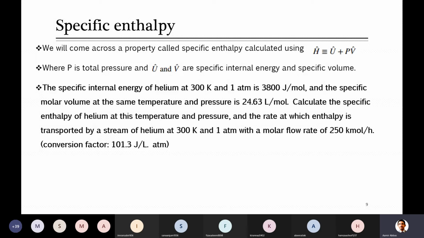How will you proceed? Initially, he asked you to find first of all the specific enthalpy, so you can use the equation provided here. H cap is equal to U plus PV. So do you have these values, U and PV?